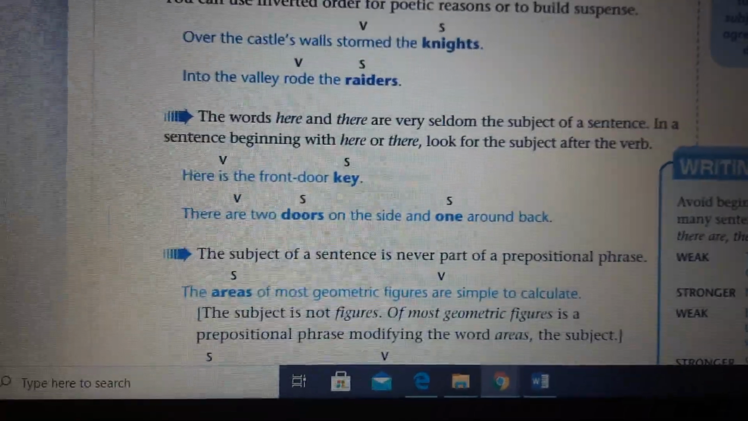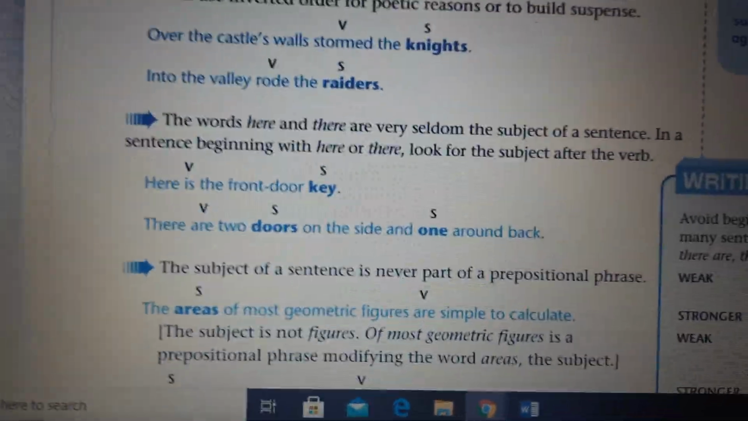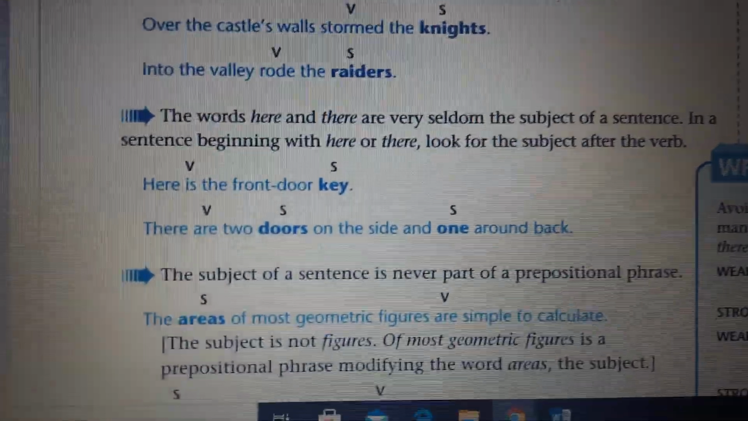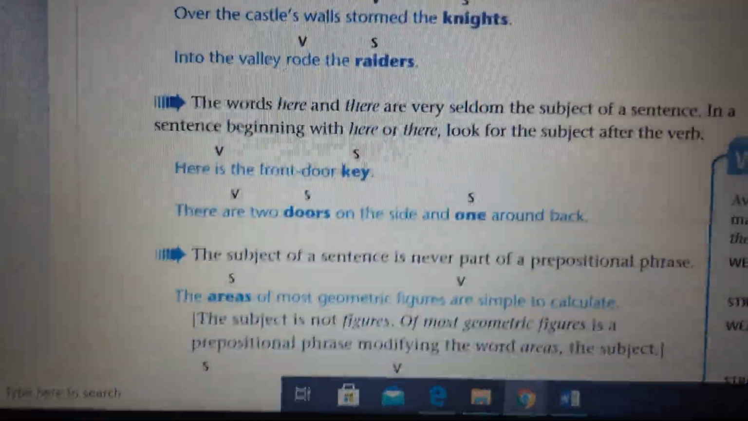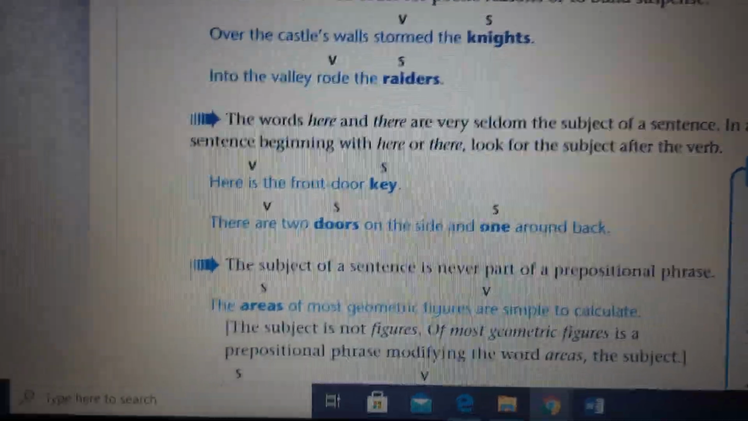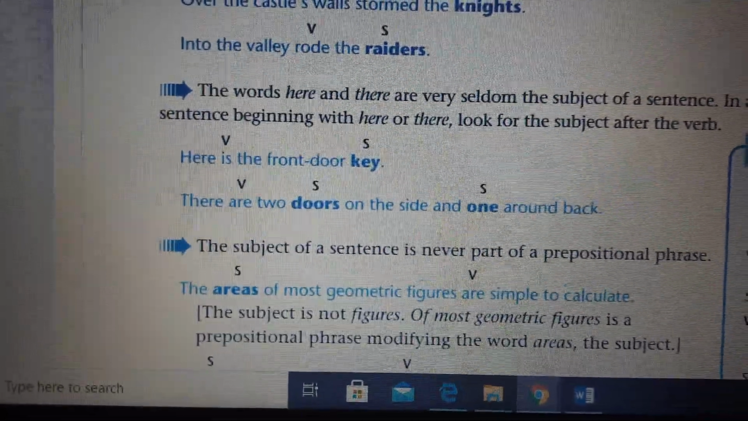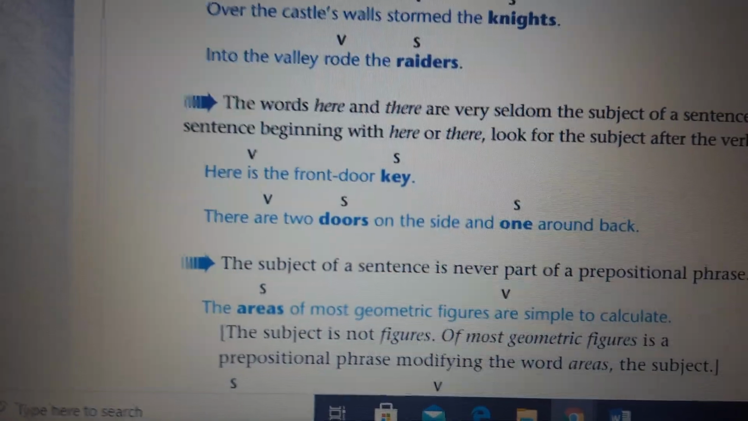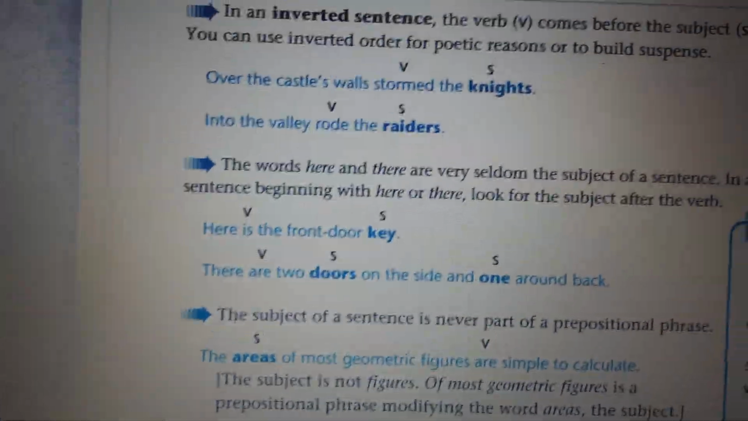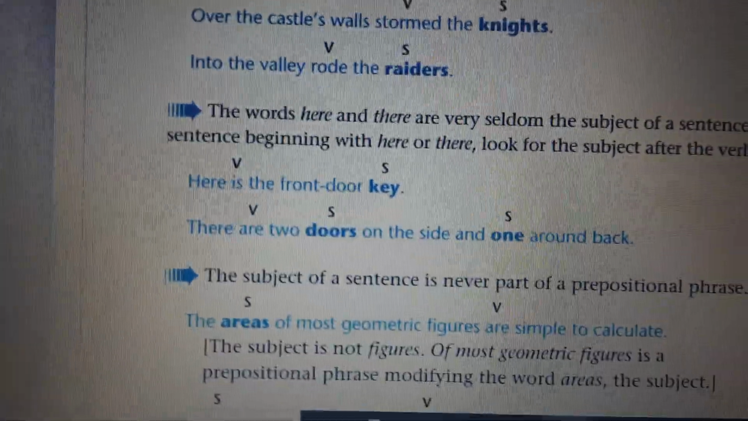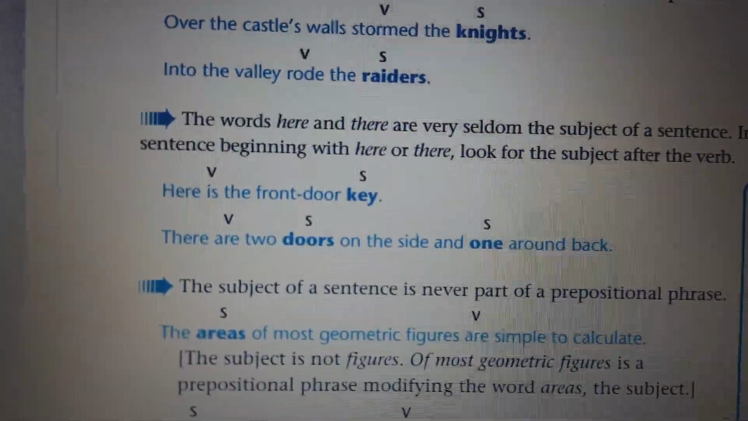We have the other example, the second example: there are two doors on the side and one around back. I gave you that about two subjects. If you want to refresh your memory, go back to the list: two subjects share one verb. This is something I gave to you. So here we have there are two doors. We have here and there, is and are, and the subject came after the verb. There are two doors on the side and one around back.